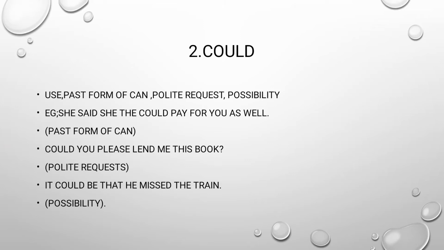Next one is could. Could is used for the past form of can, polite request, and possibility. For example, she said she could pay for you as well. Here, the past form of can is could. Could you please lend me this book? Here, we are using polite request. It could be that he missed the train. Here, we are using possibility.